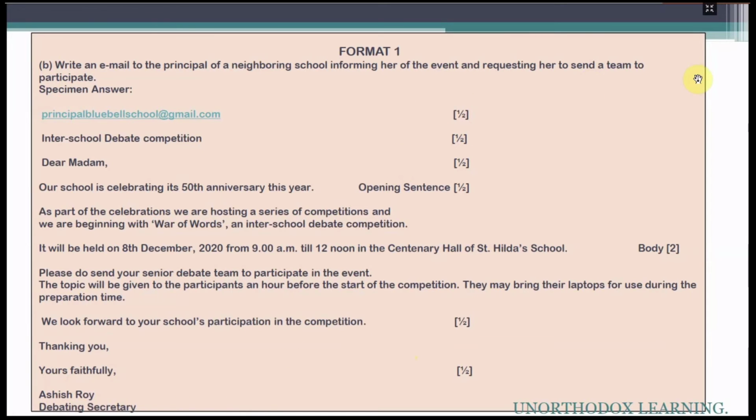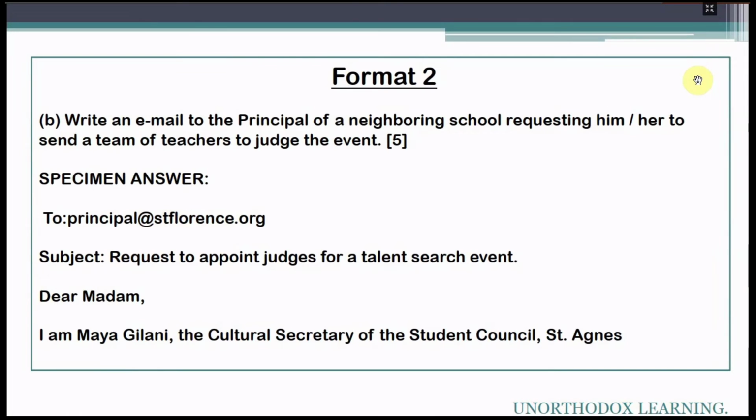Now coming to the second format of email. This is the second format. The only difference between the first format and the second format is that here we are writing To with a colon, and we are writing Subject as a heading with a colon. Only this is the difference. Nothing else is different here. We have not written these in the first format, and in the second format we have written To with a colon and Subject with a colon. After that, everything is the same.